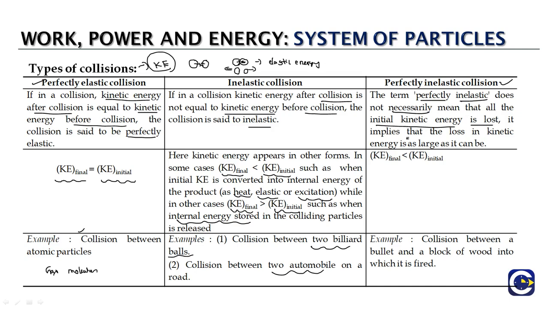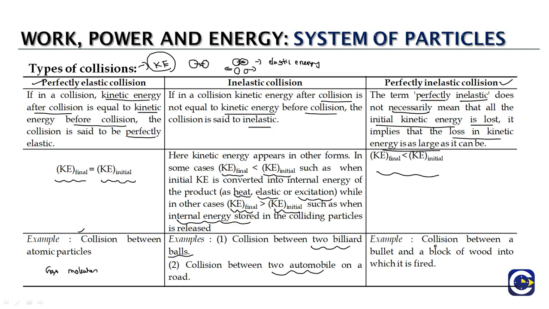Maybe in some cases it might happen, but this generally refers to the case where the loss in kinetic energy is as large as it can be, which means for a given collision, if the kinetic energy loss is as maximum as it can be, then we refer to such collisions as perfectly inelastic collisions. And in these collisions, definitely the final kinetic energy will be less than the initial kinetic energy. And we have examples of this.